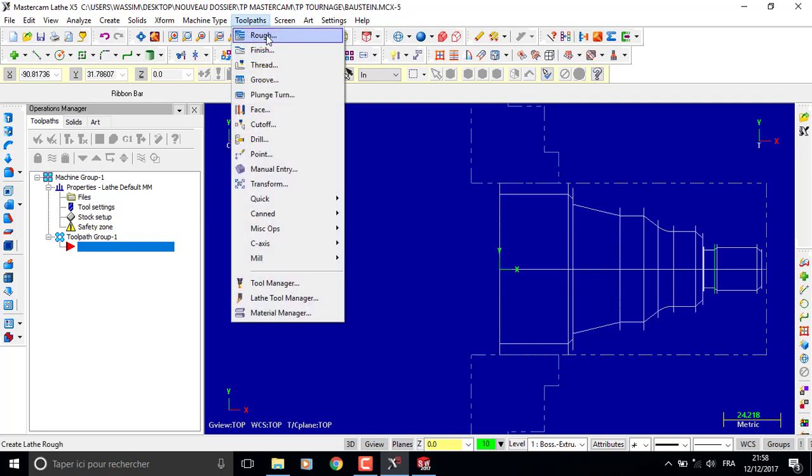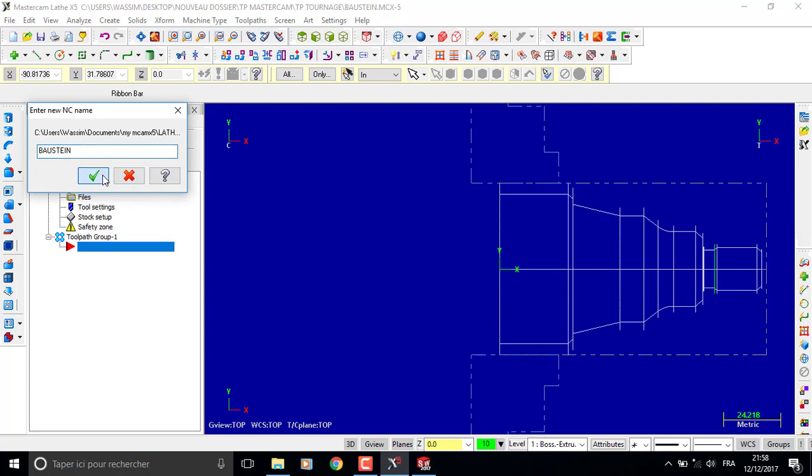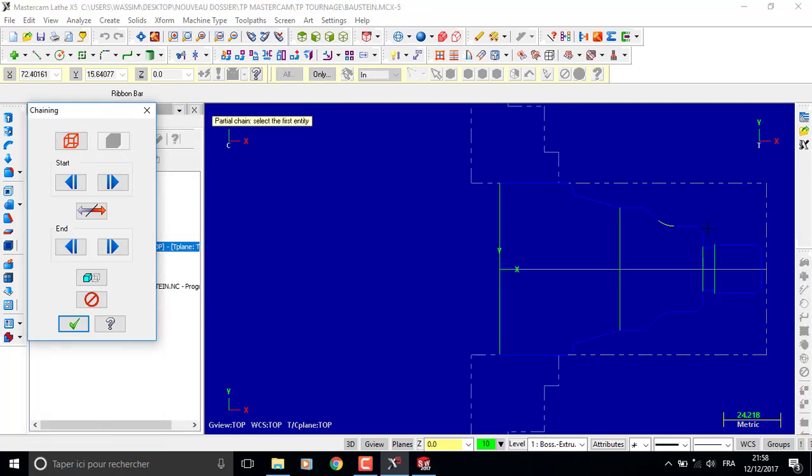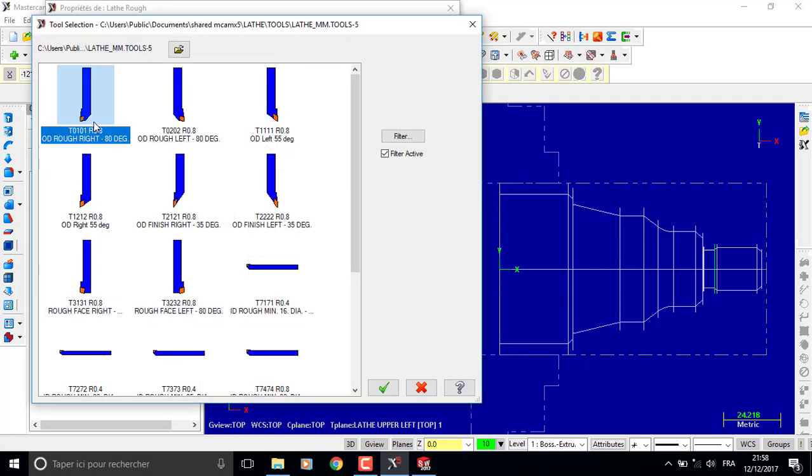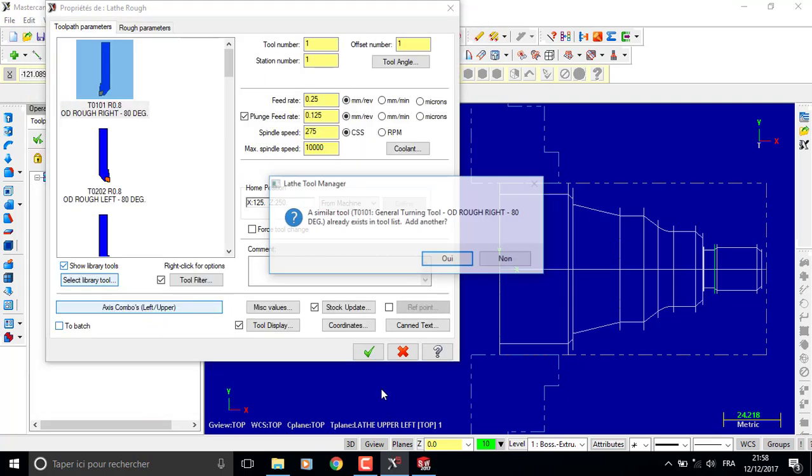Now we are going to Toolpath, rough. Okay. We are going to select the chaining 2 point. The first is here, and the second is here. Okay. Now we are going to select the tool, rough right.